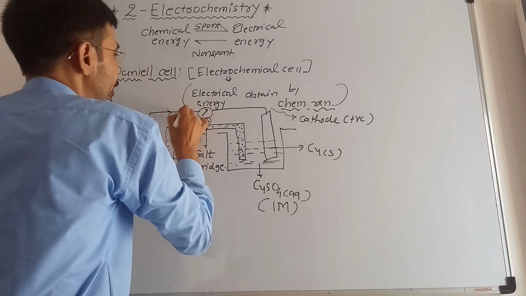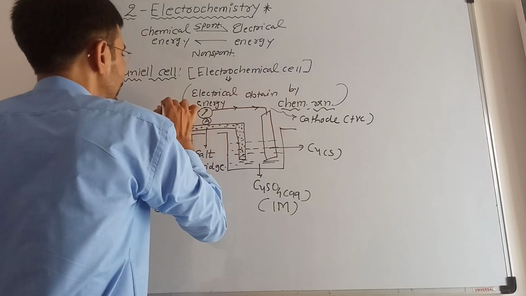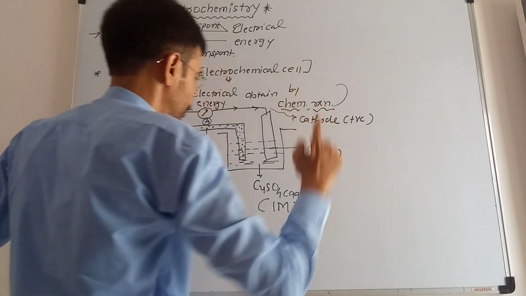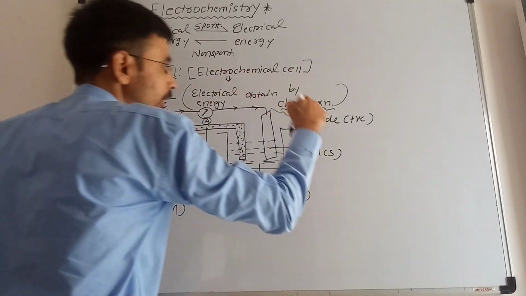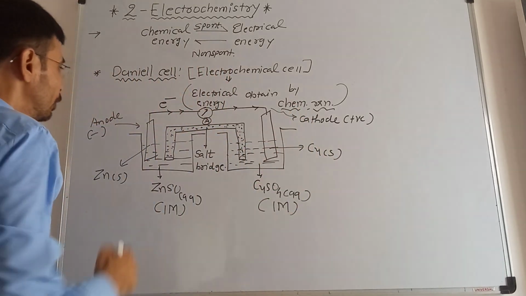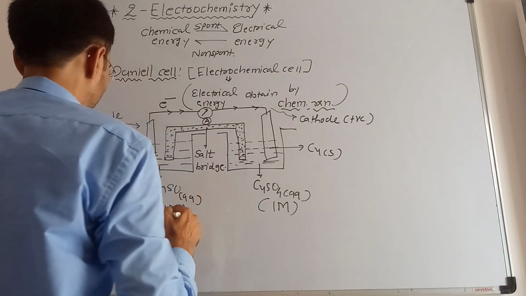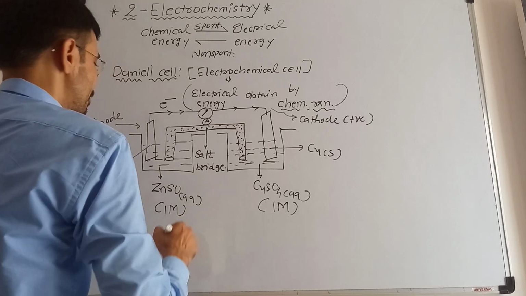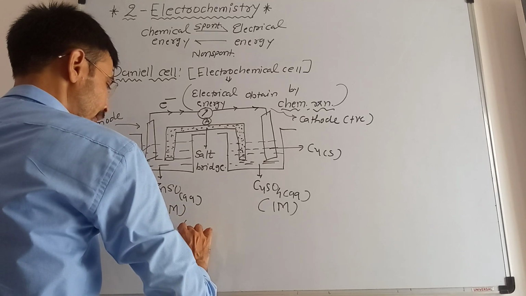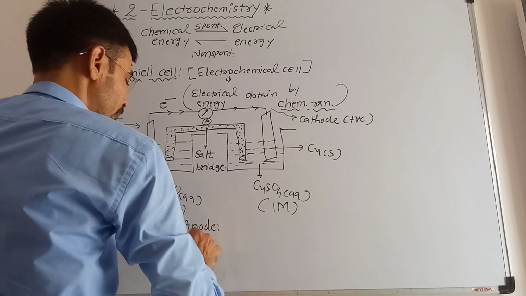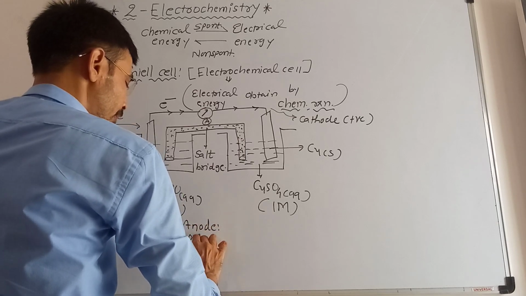It will start generating the electrons. So electrons will flow from the zinc to the cathode, that is, anode to the cathode copper, right? The flow of electrons will be started. So how can you represent the chemical reaction for this case? We are writing the chemical reaction for the anode. On the anode terminal, the oxidation reaction is always taking place.